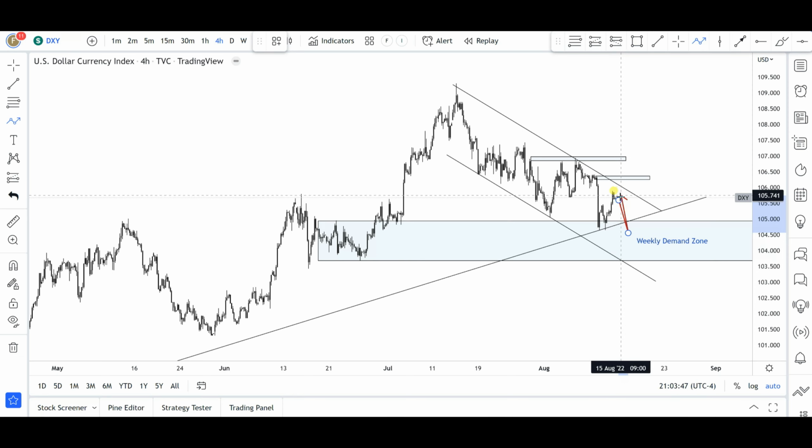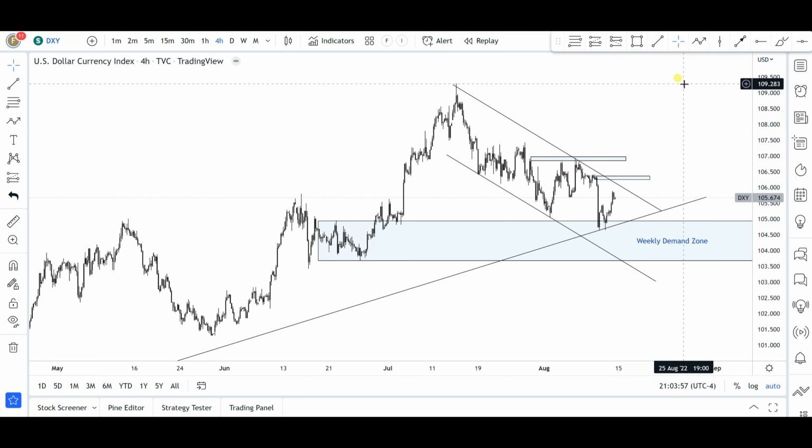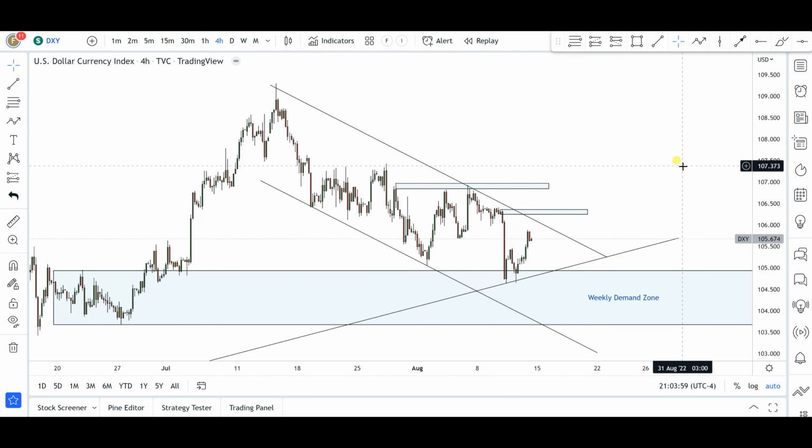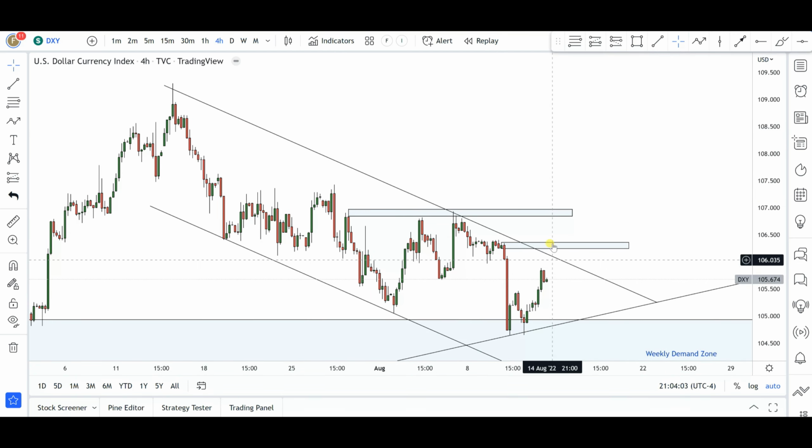that will now take off any supply that was formed around here and also this supply zone that I had mapped out here. When that happens, any pullbacks, I'll be looking for price to fill up demand zones for further continuations to the upside. That's going to be my preferred course of action. But at the end of the day, you guys know the market will do whatever it wants to do. So just take this as my own opinion.